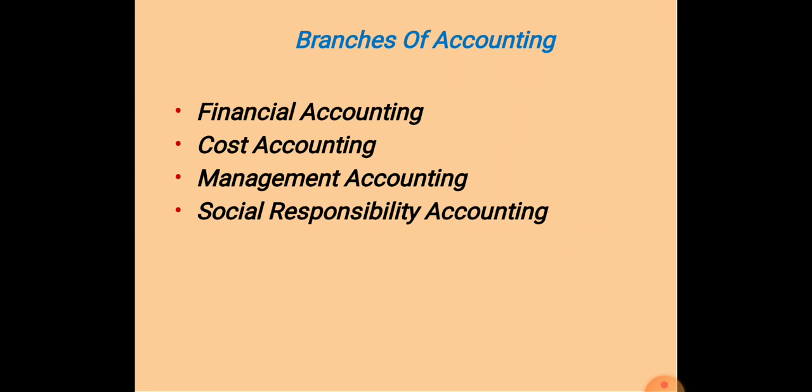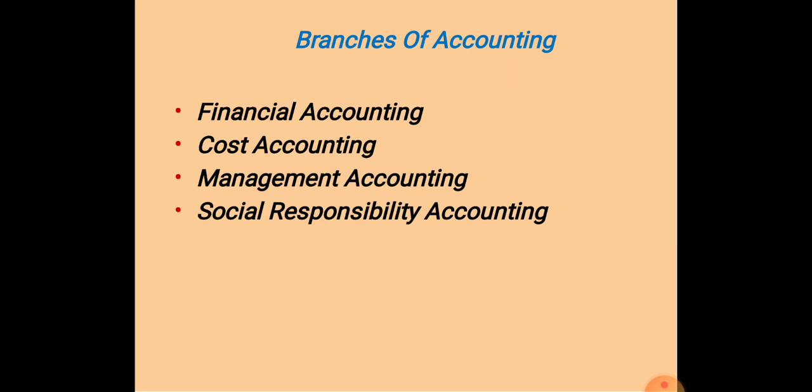There are basically four branches of accounting. The first one is financial accounting, where the financial recording of transactions is done, like purchase of goods, sales of goods, and debtors and creditors status. In this we prepare the trading account, P&L account and balance sheet, the mandatory documents required by the government, in financial accounting.